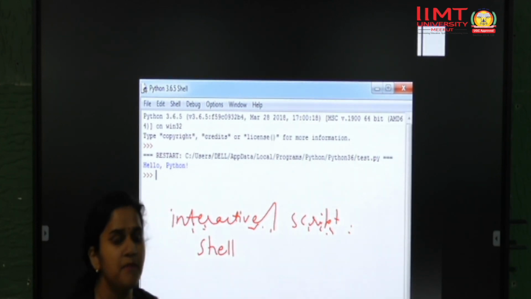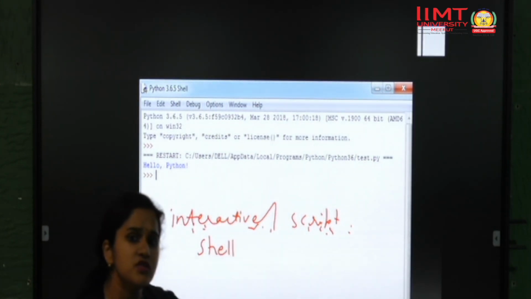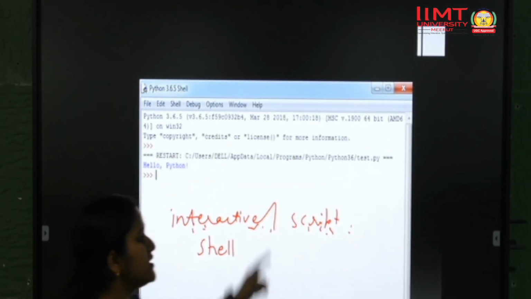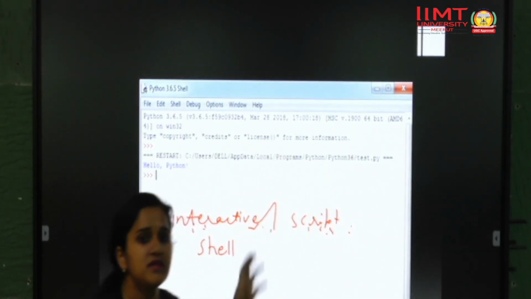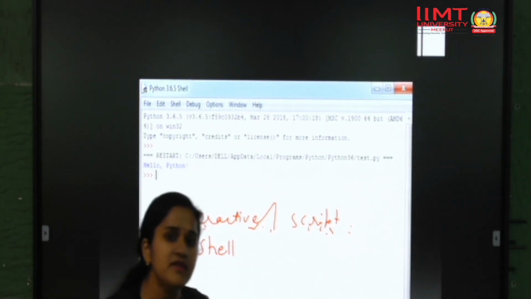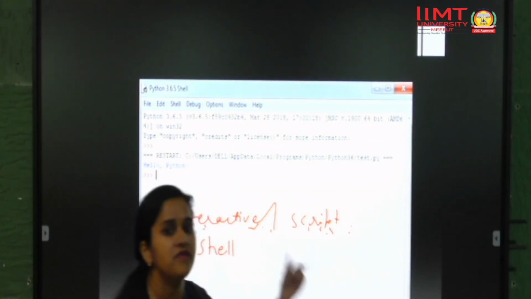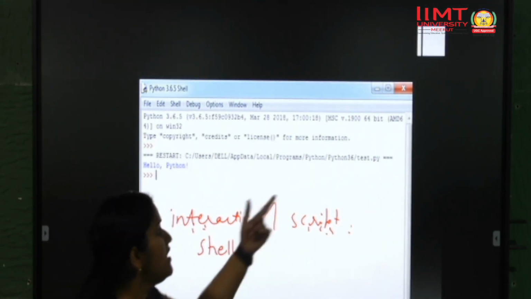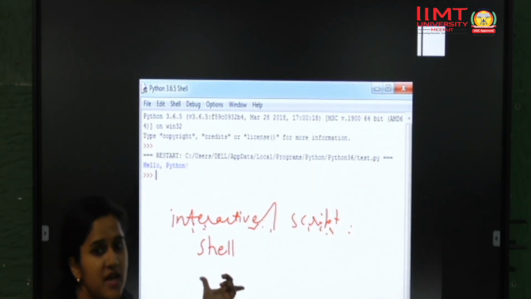The answer is simple. In shell mode, as soon as you write a command and press enter, you immediately get an output. But in script mode, we write a complete script of multiple lines, save it as a .py file, and when we run our script or .py file, we get the output on the shell, right?